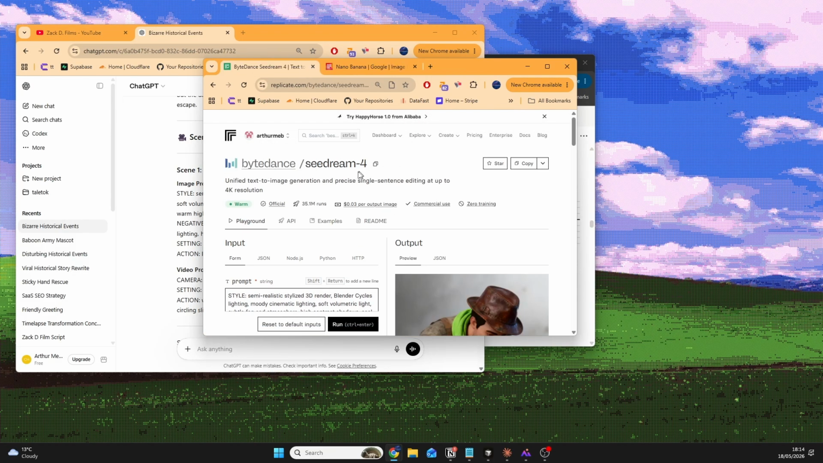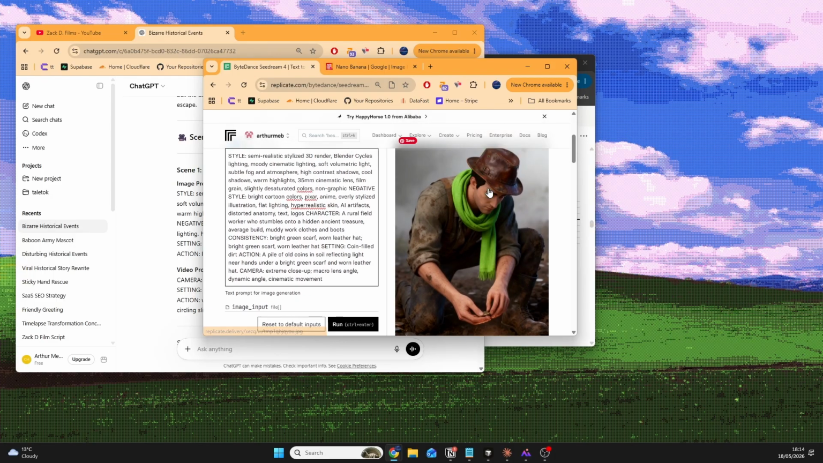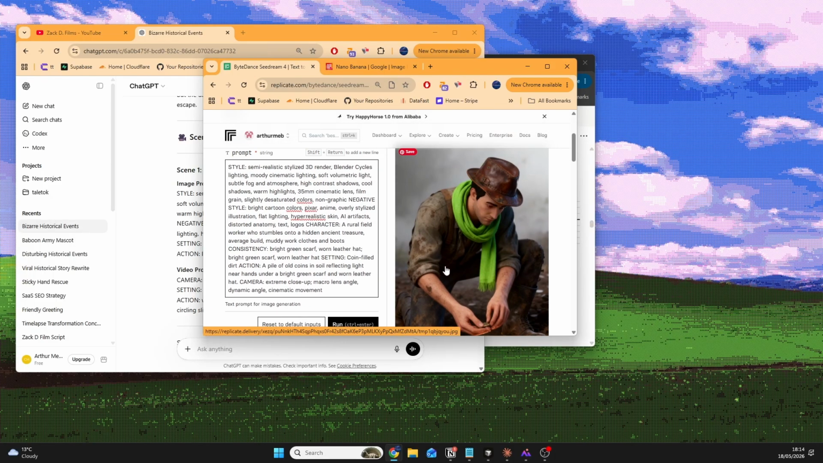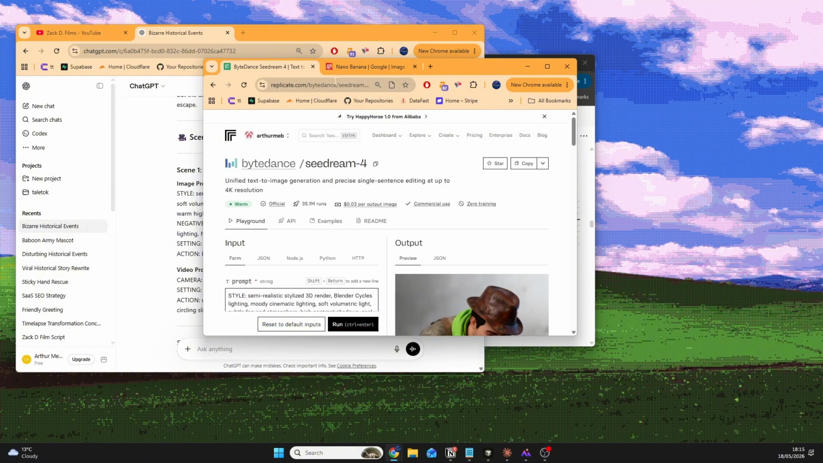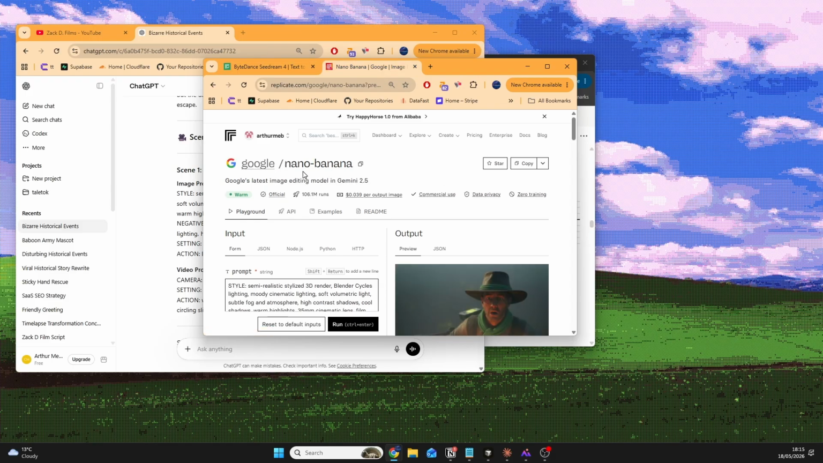We have Seedream 4 by ByteDance, which gives us a closer look. You can see this looks like it was made in Blender. This actually looks like it could be in a Zack D Films video. But I personally have a preference for Nano Banana by Google, which is the best one. So that's what we'll be using today.